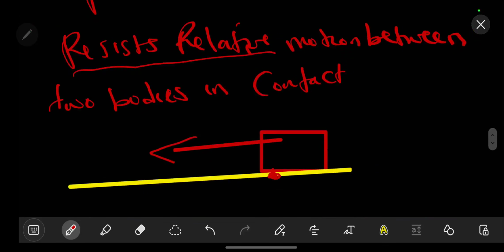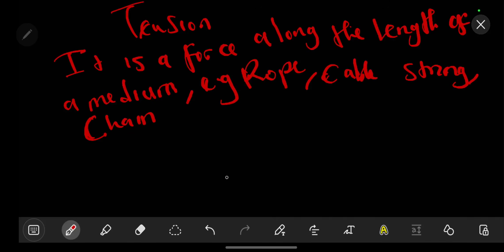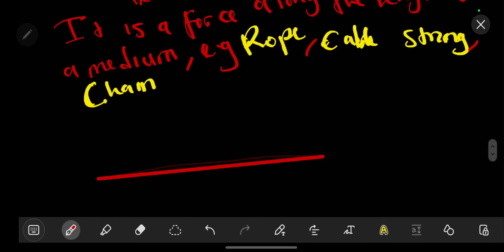We have our tension. Tension is simply the force that is transferred using a cord or a rope. Just as we have said, it is a force along the length of a medium. We might have a rope, a cable, a string, or a chain. So now, let's say we have this diagram, then we have a rope connected like that.